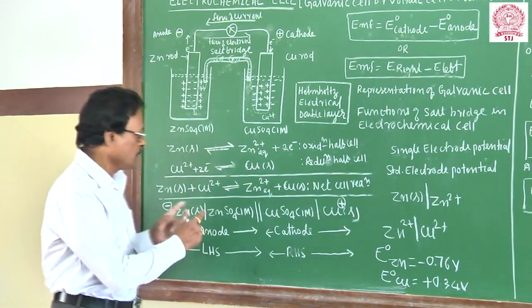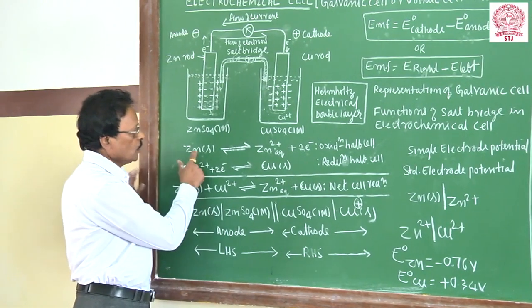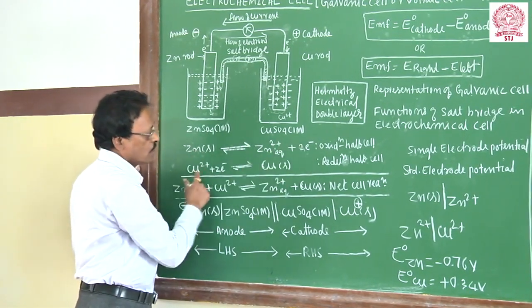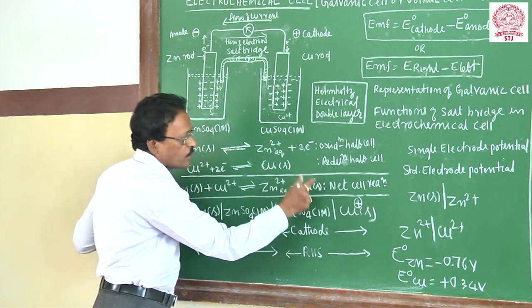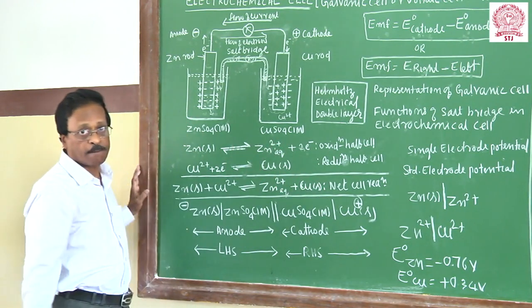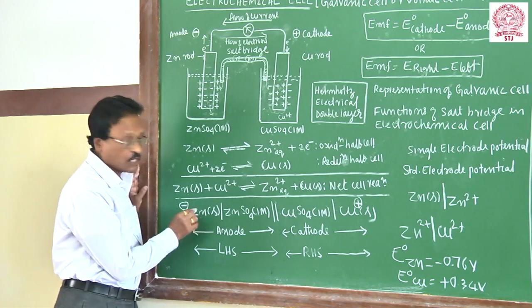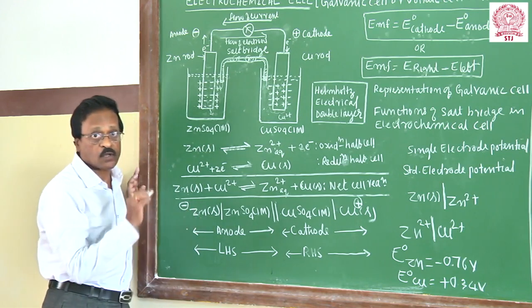Most important is that at one electrode oxidation takes place and at the other reduction. So the net cell reaction takes place and chemical energy is converted to electrical energy. And we have to use the IUPAC cell convention to write any electrochemical cell.